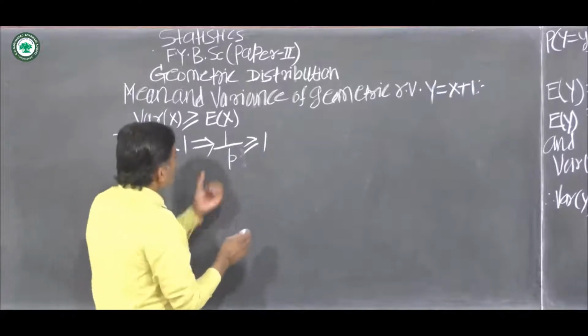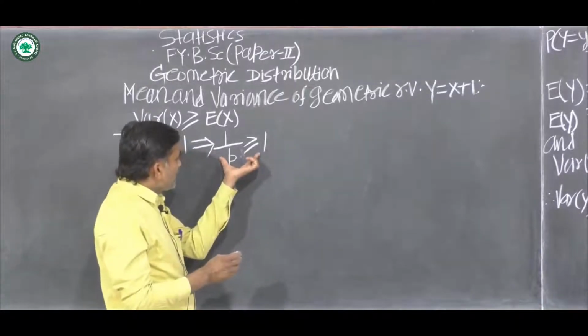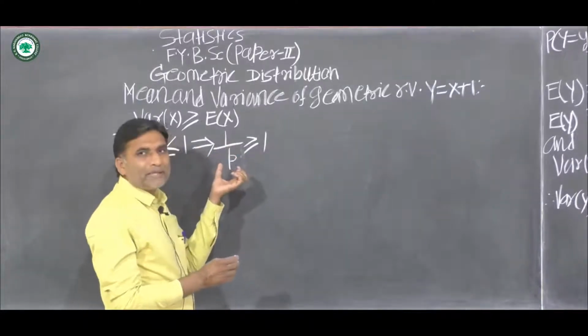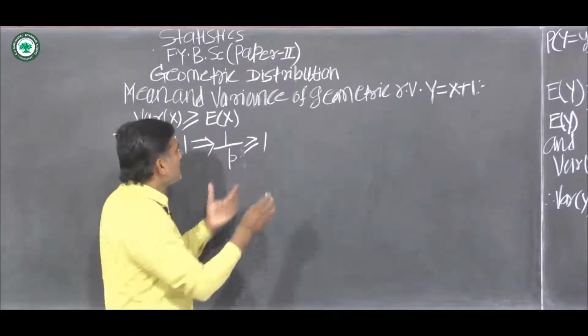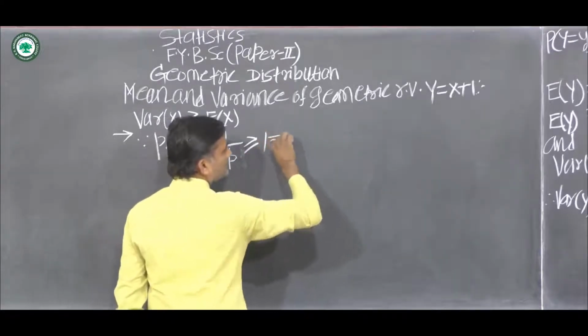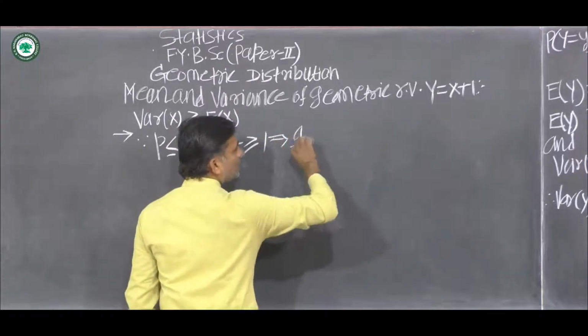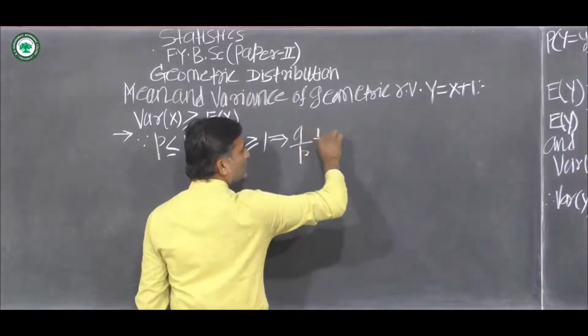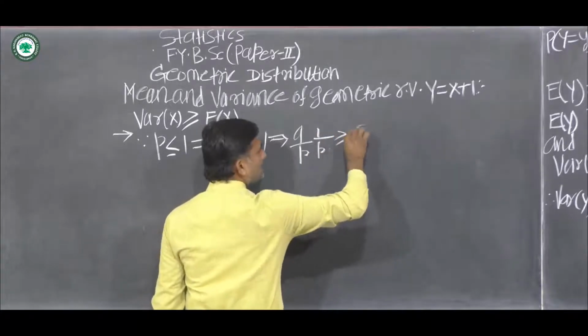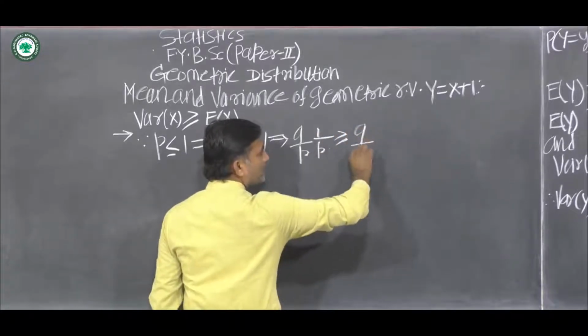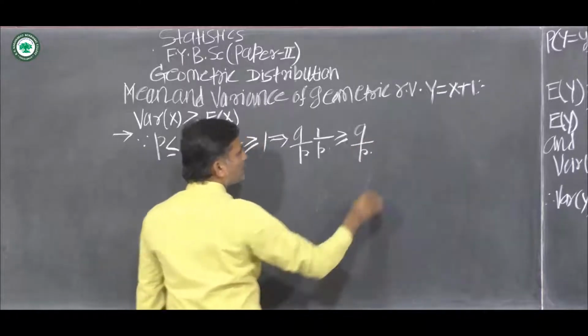Now we multiply q by p on both sides of this inequality. This implies that q upon p into 1 upon p is greater than or equal to q upon p.